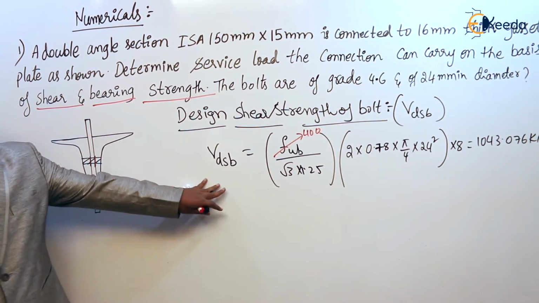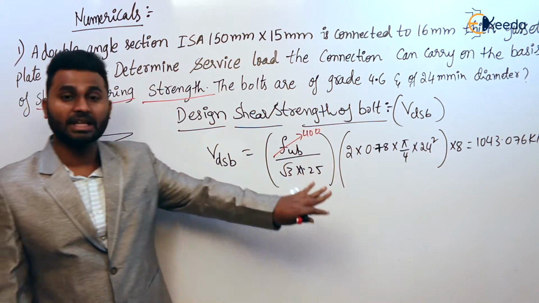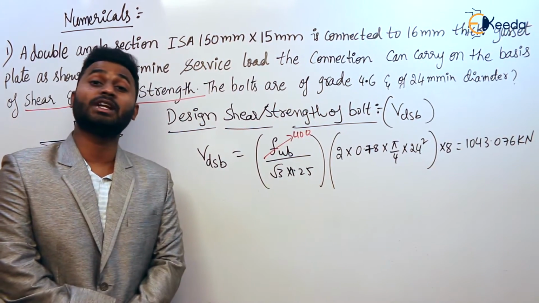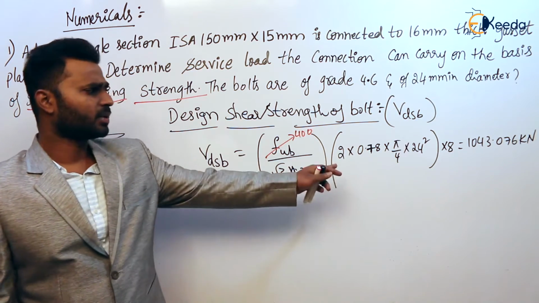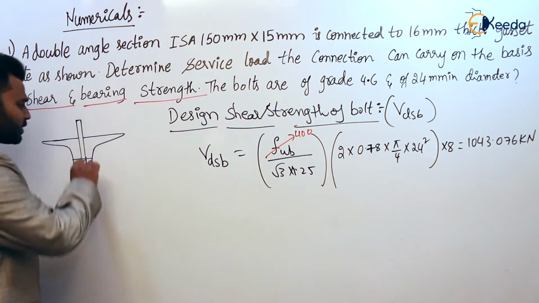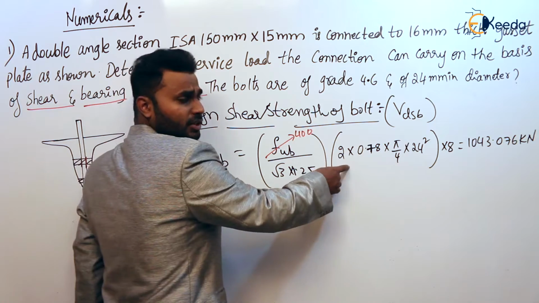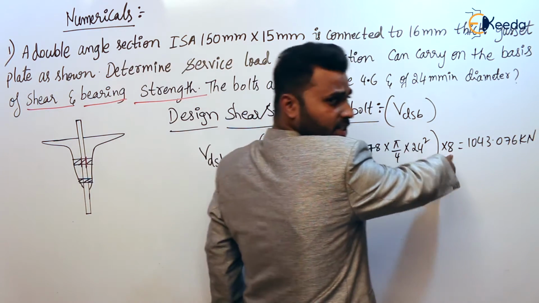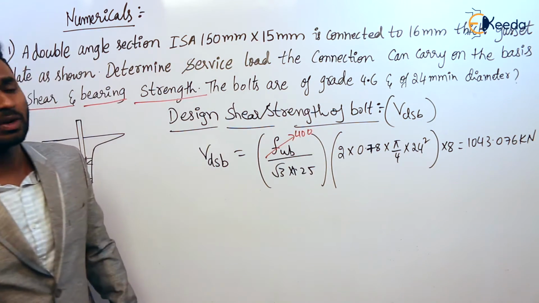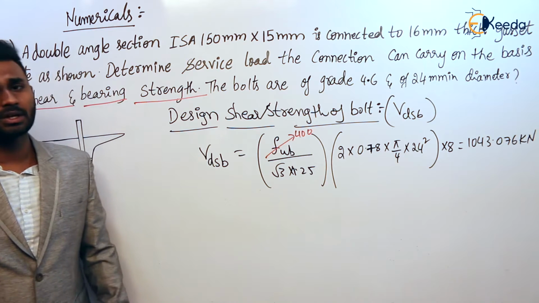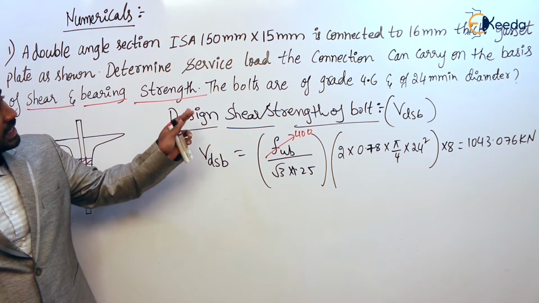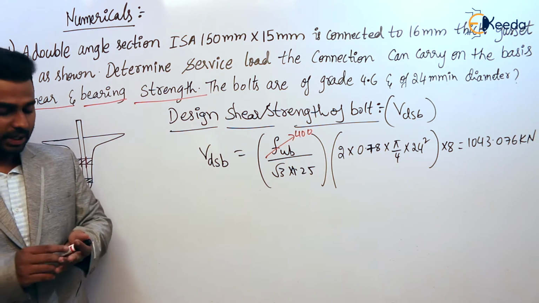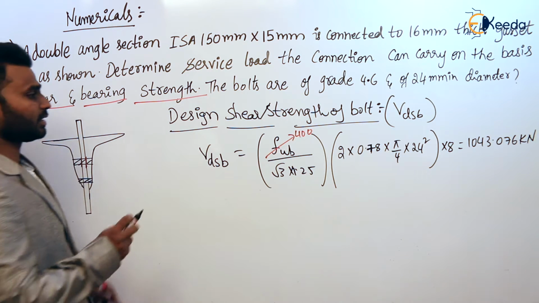Is it clear or not, everyone? In this question, nothing is mentioned about whether the threaded portion will intercept the shear planes or not. If it is not mentioned, assume it. So the threaded portion intercepts, and the bolts here are subject to double shear, which is why I multiplied by 2. And the number of bolts is 8. So finally we get 1043.076 kilonewton. Agree? Next, after that, the design bearing strength of the bolt.